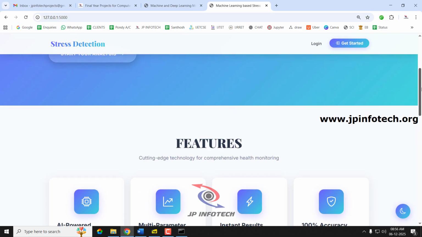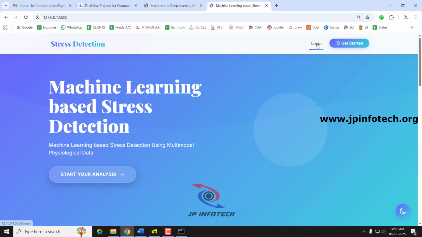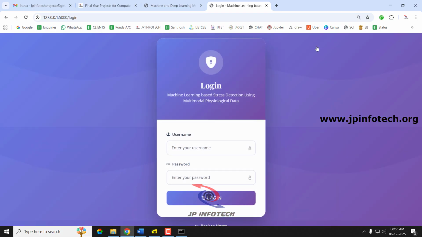And now let us go into the login. So just select this login menu. It will be navigated to the login page. Kindly note that this is a static login page because we have not used any database in the project. So just enter the default username and password as admin and click the login button.